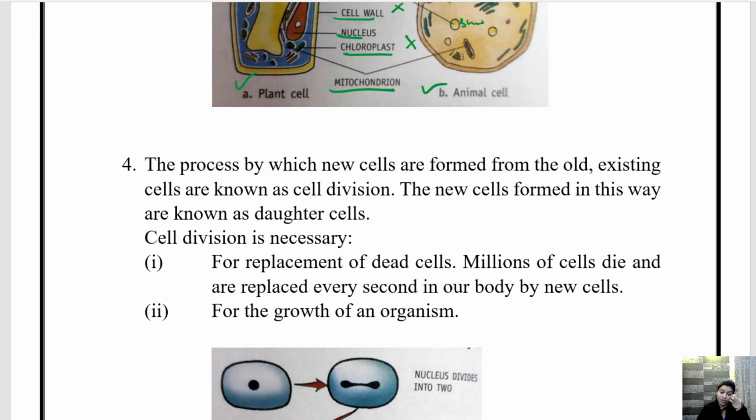So what is cell division, children? The process by which new cells are formed from the old existing cells is known as cell division. Okay, so what is cell division? जब कोई नई सेल बनती है, new cell, when a new cell is formed from the old and existing cell, this is called cell division. Why it is important we will see. The new cell formed in this way is known as daughter cell. जो नई सेल बनी उसको हम क्या बोल रहे हैं? Daughter cell. Okay.